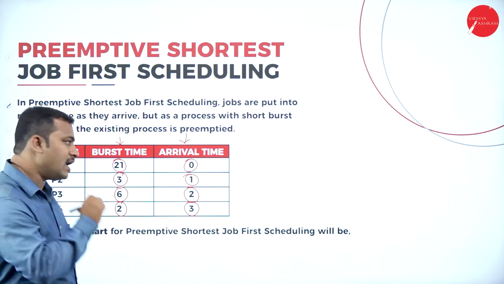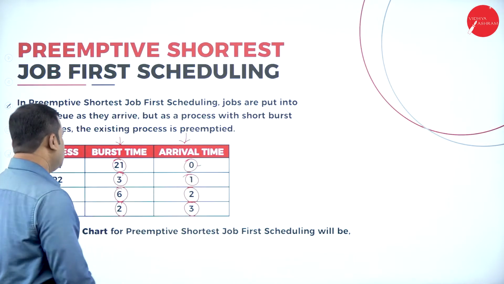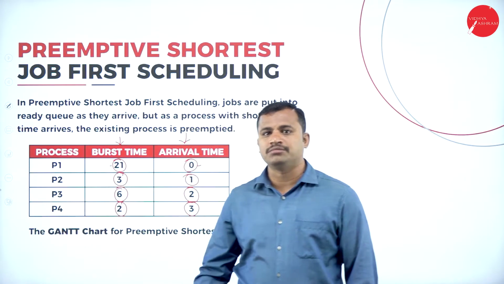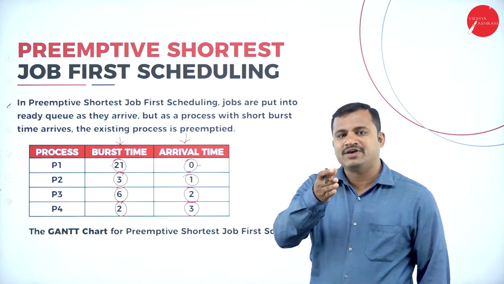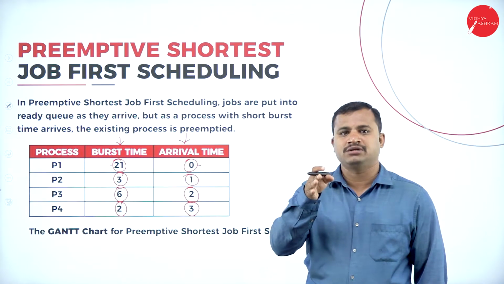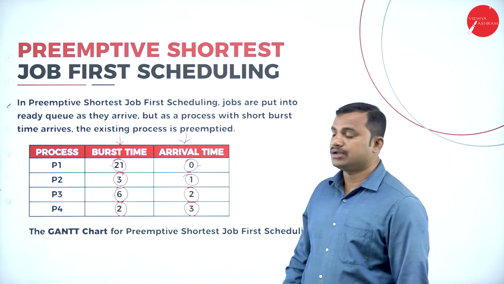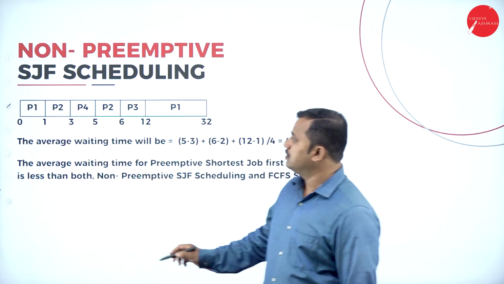Which is the process arriving at the 0th millisecond? Process P1. What does the non-preemptive scheduling algorithm indicate? During the time of execution, if any other process comes in, no other process is permitted. If that is the case, let me see that Gantt chart. See here.